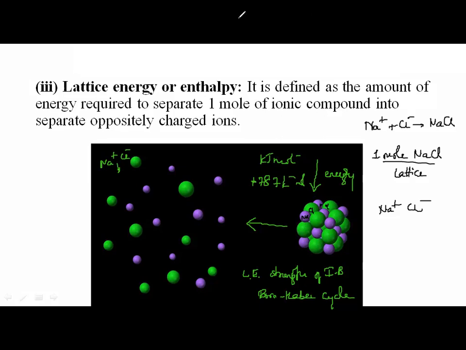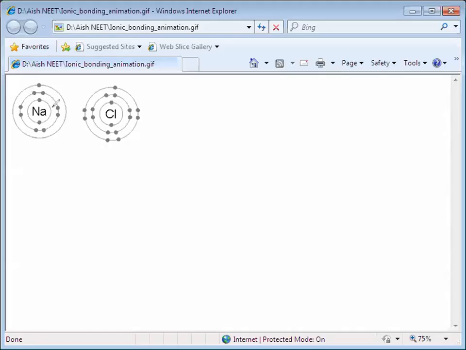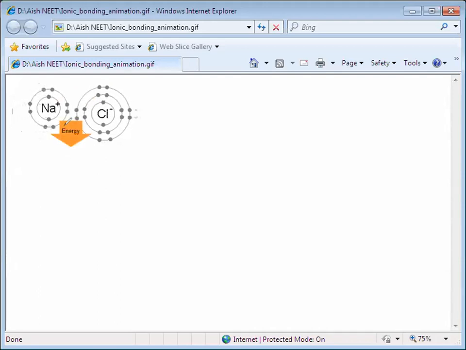I had shown you this in one of my animations. Do you remember? Can you see here? Na will lose an electron by gaining energy and form Na plus. Cl will gain an electron, it will give out energy. When they both combine, there is a release of energy. Can you see this? There is a release of energy. Understanding?